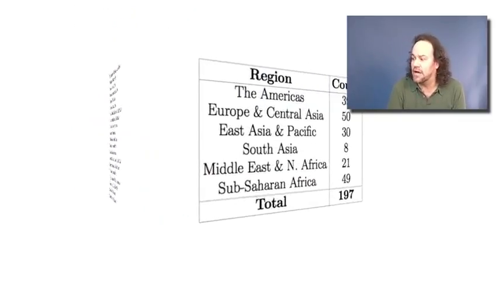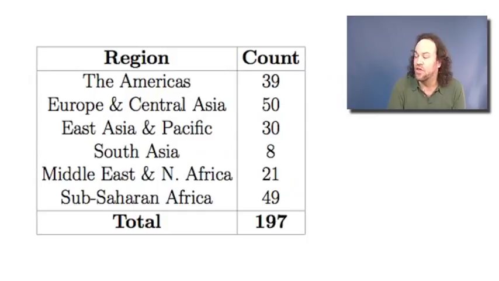Well, here's the count that we get. We see that there's 39 in the Americas, there's 50 in Europe and Central Asia, there's 30 in East Asia and the Pacific, there's 8 in South Asia, there's 21 in the Middle East and North Africa, and there's 49 in Sub-Saharan Africa. So now we have a table of numbers, and that's okay, but there's other ways we can represent it too.